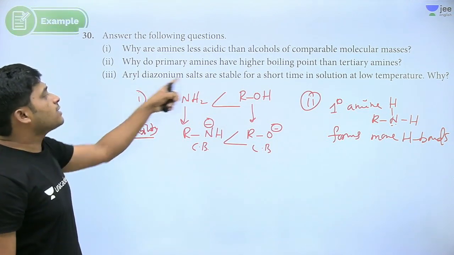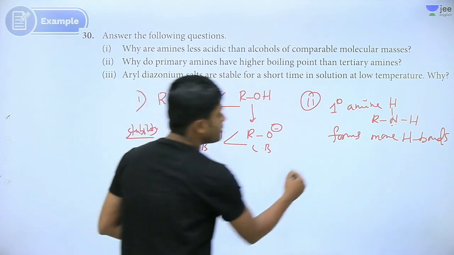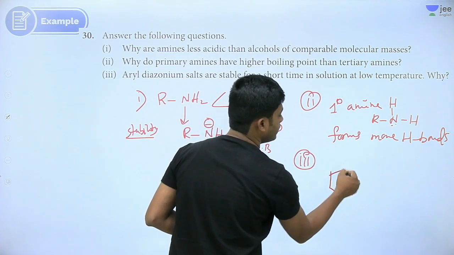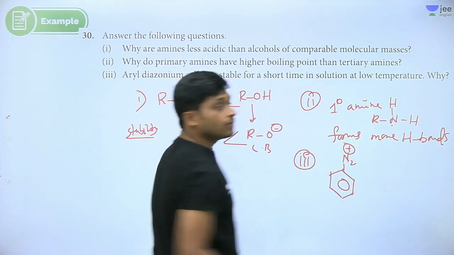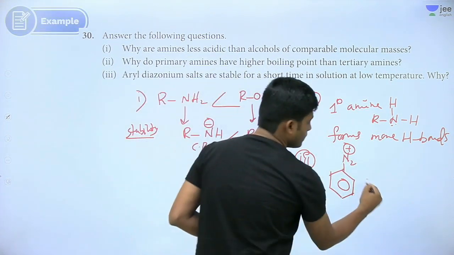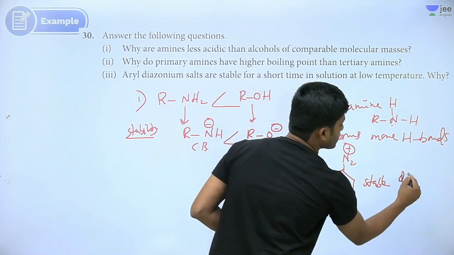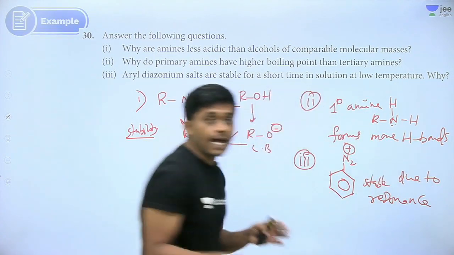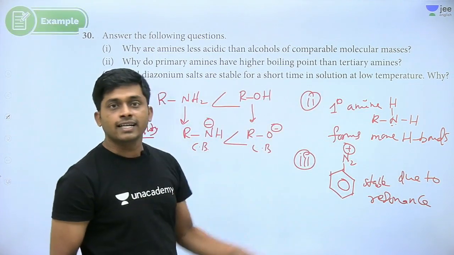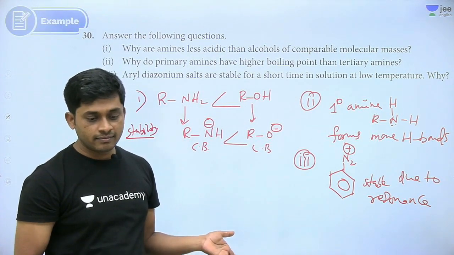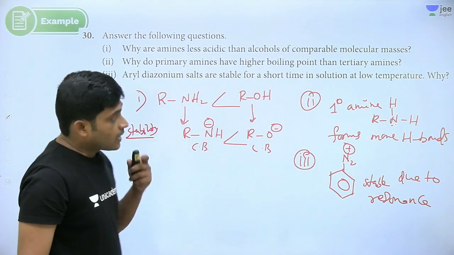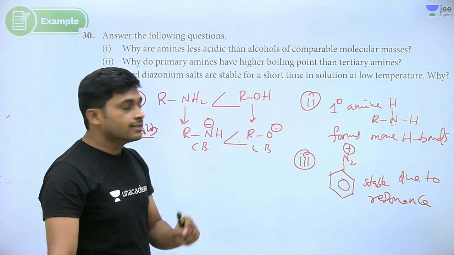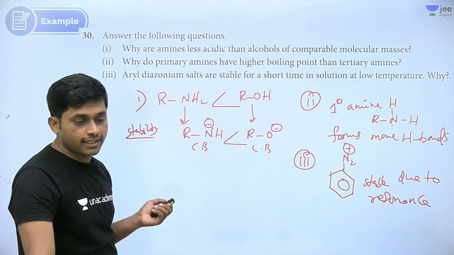Right. Aryl diazonium salts are stable. What is an aryl diazonium salt? See here, this is an aryl diazonium salt. So why is it stable? Because of resonance. If you put any alkyl group in place of benzene, that is unstable because there is no resonance. Resonance we have to mention and write that it is because of resonance. Got it right? Next.